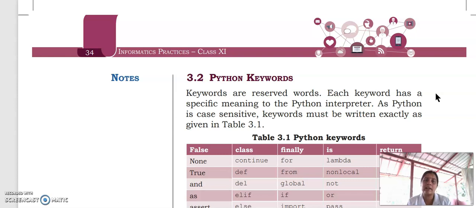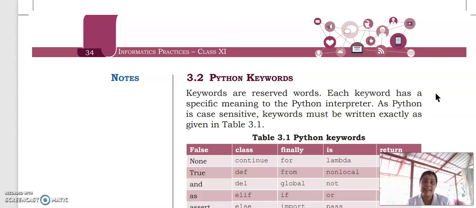These tokens are classified into many types like keywords, identifiers, operators, special symbols, data types, etc. We can discuss them in detail. In your textbook the term token is not specified here, but you have to understand what a token is. The smallest individual unit to form any programming language is known as a token.